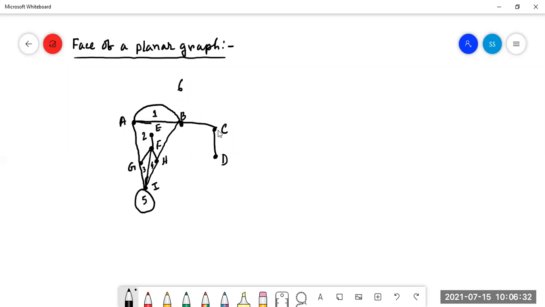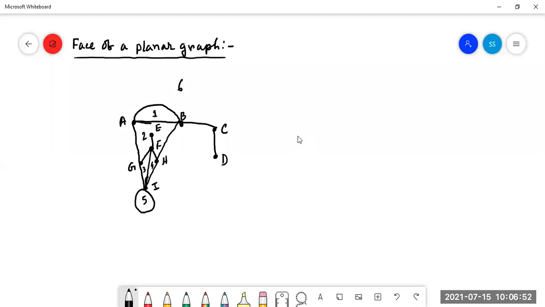And the edges are AB, BC, CD, BH, HI, one loop, then FI, FG, FH, EF, as well as AG, GI. That is the planar graph.